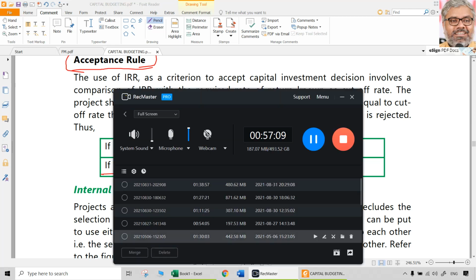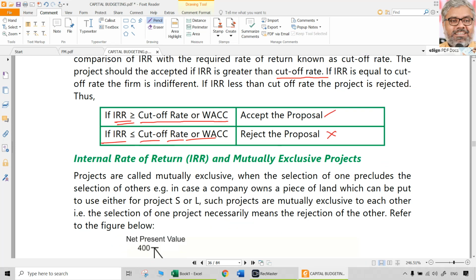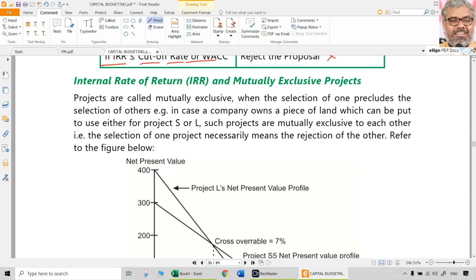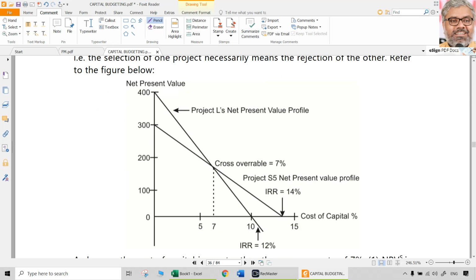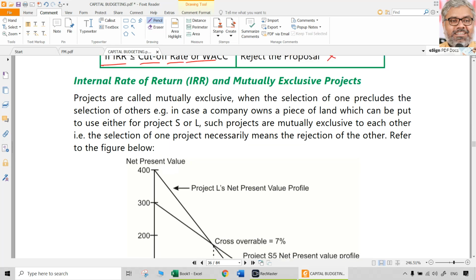If IRR is crossing that, good, accept the proposal. If IRR is not crossing that, reject the proposal, as simple as that. That is the acceptance criteria for IRR as a technique. So that is a very, very important technique to be known and remembered. The formula should be remembered, and of course the problems related to IRR have to be practiced also.